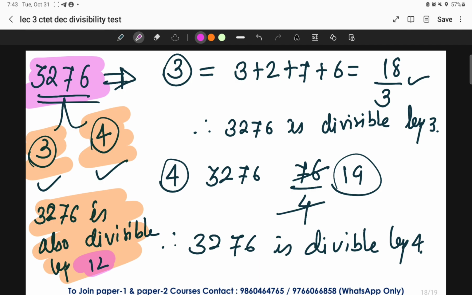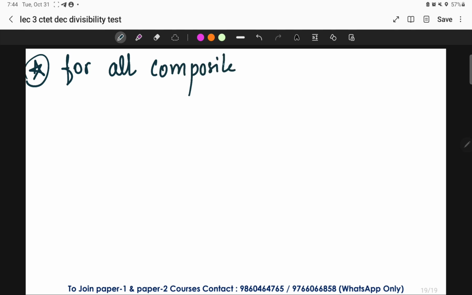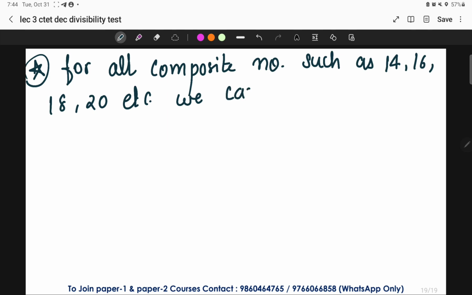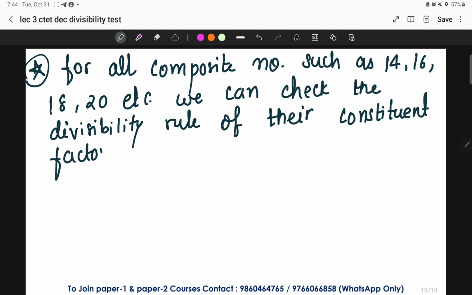So note, for all composite numbers, such as 14, 16, 18, 20, etc., we can check the divisibility rule by using their constituent factors.